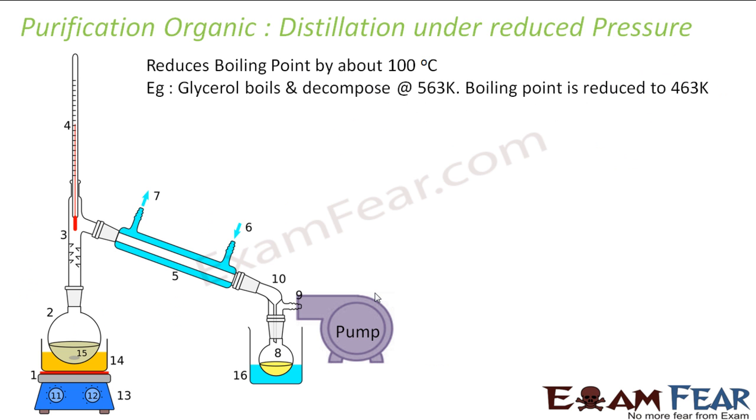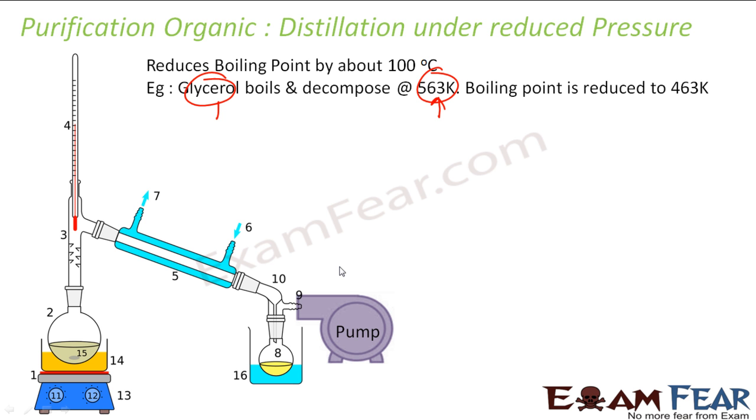Let's start with distillation under reduced pressure. See, there are substances whose boiling point and point of decomposition are the same. For example, glycerol boils at 563 Kelvin and also decomposes at 563 Kelvin. So what will happen? For distillation I need to boil it, and if I heat this glycerol to 563 Kelvin, it will decompose. As I told you, in all these purification techniques I am not involving any chemical reaction. I am not decomposing anything or reacting with something, right? So what should we do here?